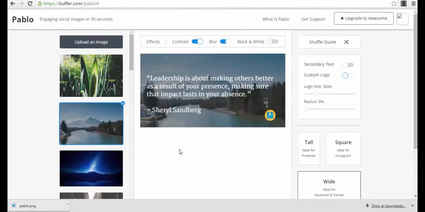You can create viral images with life quotes and business quotes on demand, in exactly 30 seconds, maybe even faster. So this is a very cool app. I hope you guys like it, and I hope you will use it wisely.